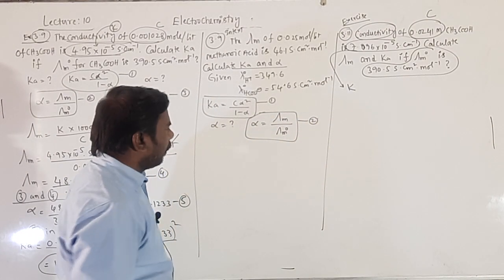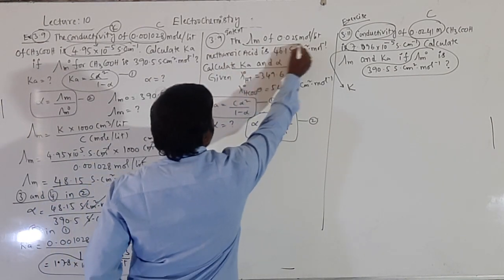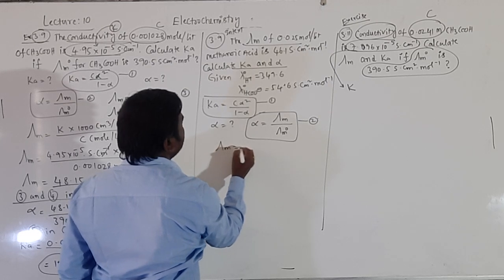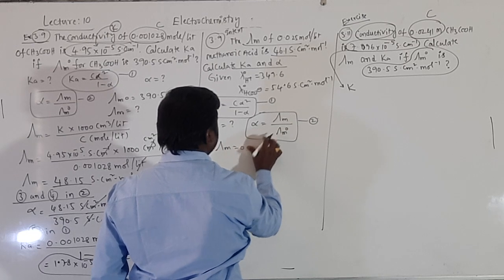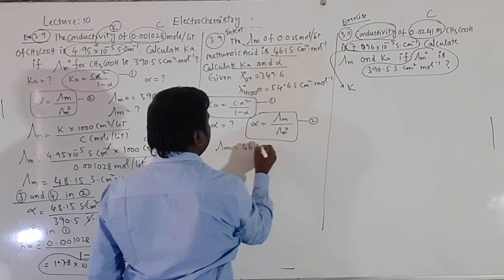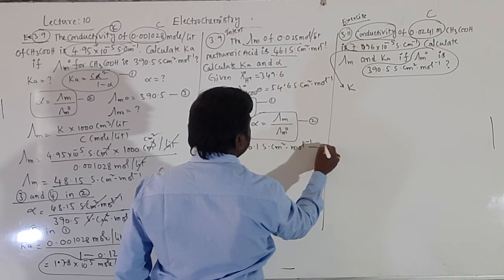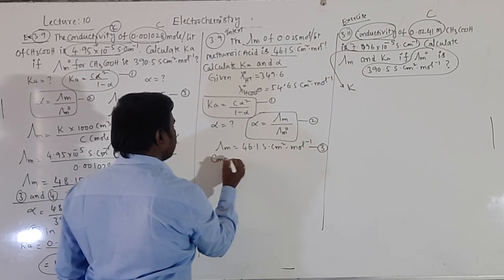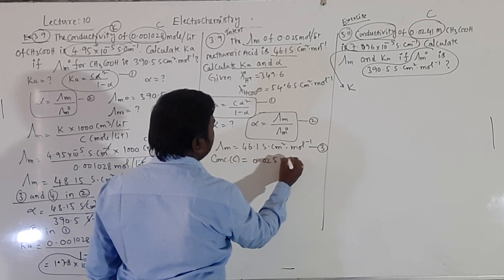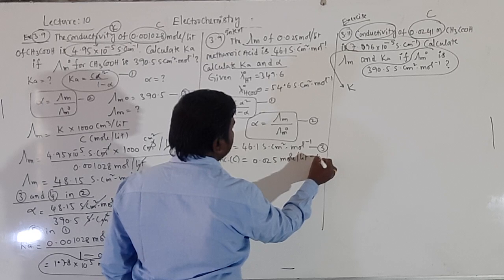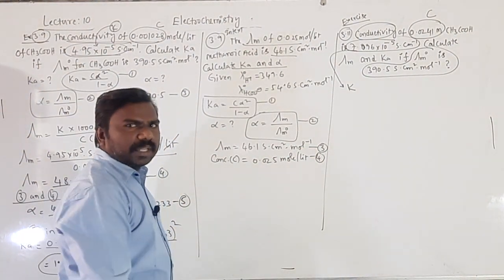Lambda m naught we don't know, but lambda m is given already. Lambda m is equal to 46.1 Siemens centimeter square mole inverse. Taken as 3. Concentration C is equal to 0.025 mole per liter. Already it is 4. Okay, students.